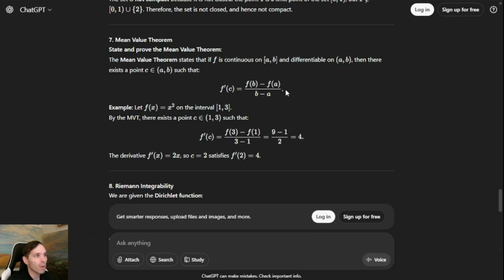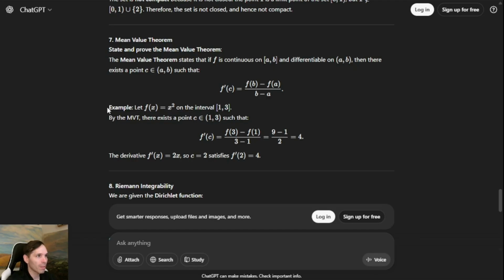And I think it's really important to break down what these terms are, because as mentioned, the derivative at some point equals the average rate of change on this interval, f of b minus f of a over b minus a. You'll probably be familiar with this from high school algebra class, that this is the rate of change along an interval. It's basically the slope between the values of the function f at the endpoints.